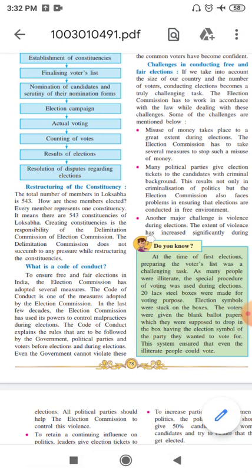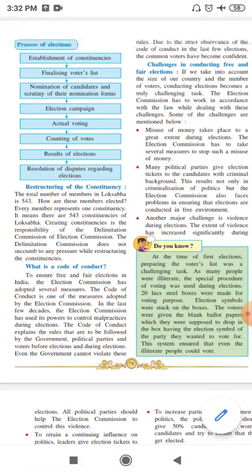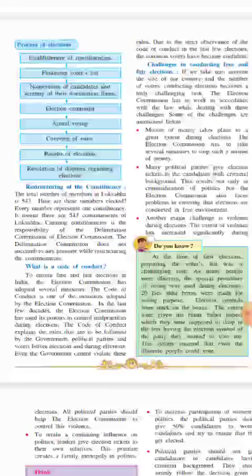Underline this line. Use its power to control malpractices during election. Children, what are malpractices? Malpractices means to give bribes, to have corruption, to give money to the people so that they will vote for particular candidates. So this type of malpractice should not be there during election, and it is the duty of the election commissioner to look after this matter.